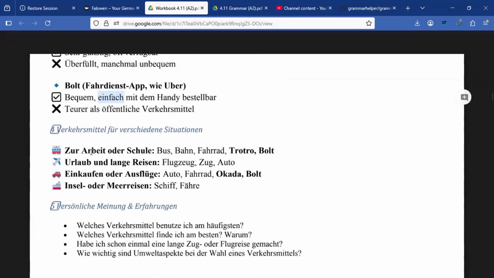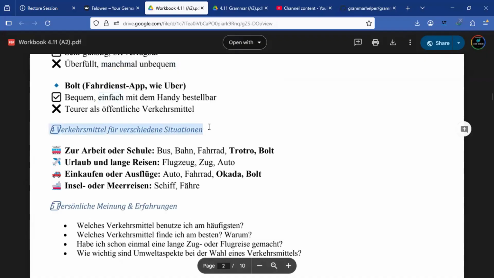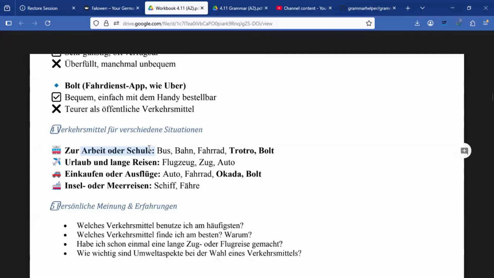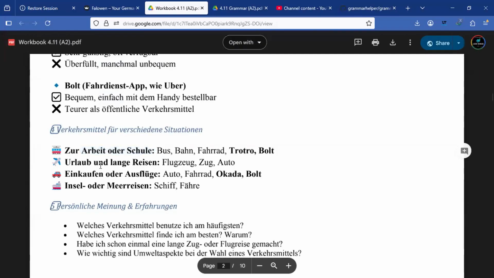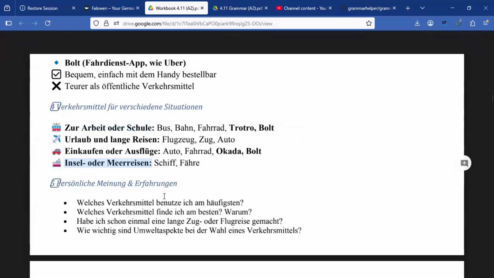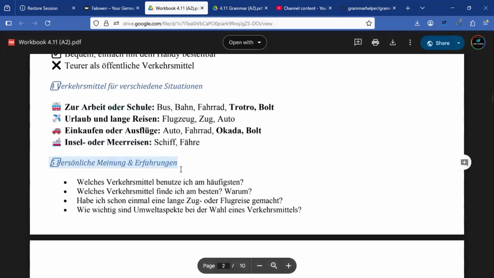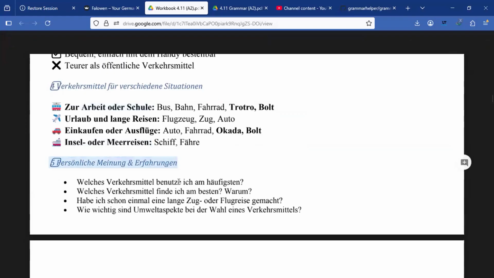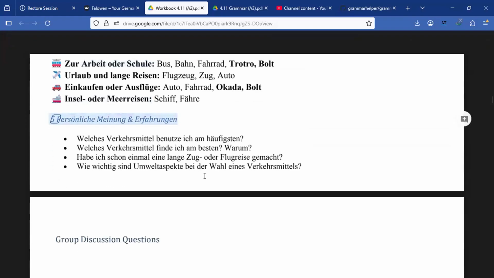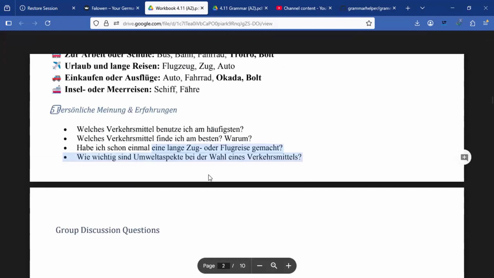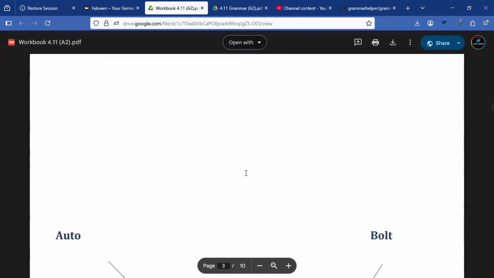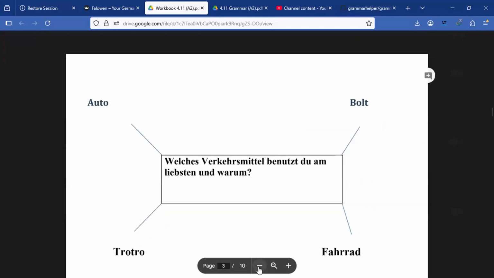Und Nummer 4 ist Verkehrsmittel für verschiedene Situationen. So Arbeit oder Schule, so you use car to work or school. Urlaub und lange Reisen, Einkaufen oder Ausflüge, Insel oder Meerreisen. Und persönliche Meinung und Erfahrungen, right? So some of the experiences that you have. So Sie können durchlesen, ja? Und die Frage für euch heute ist, welche Verkehrsmittel benutzt du am liebsten und warum?